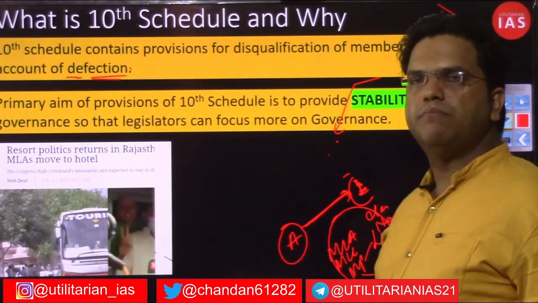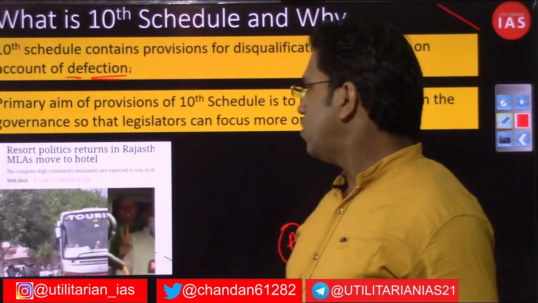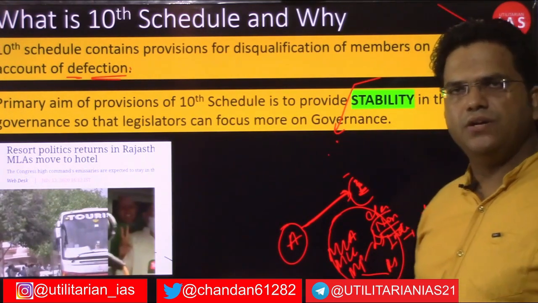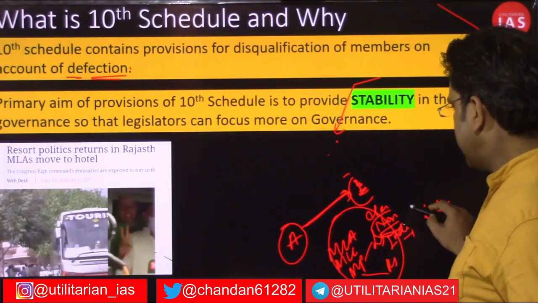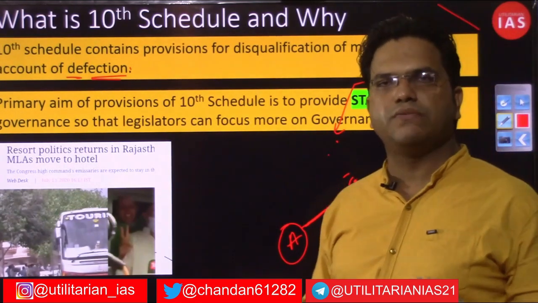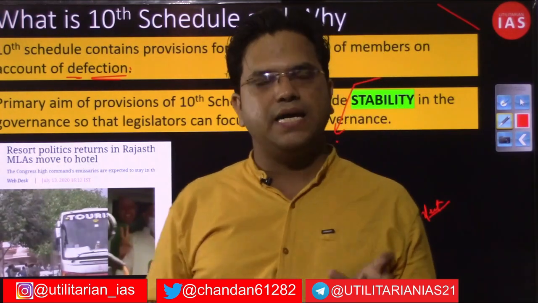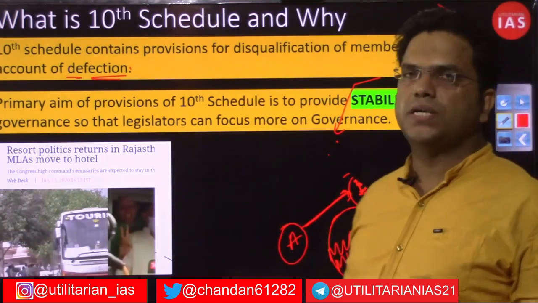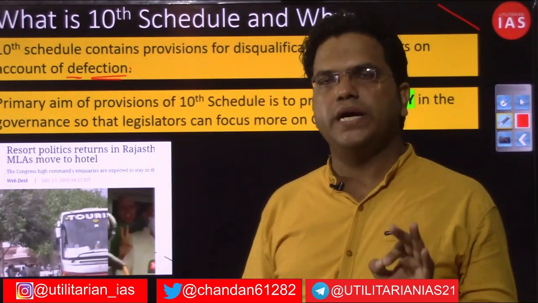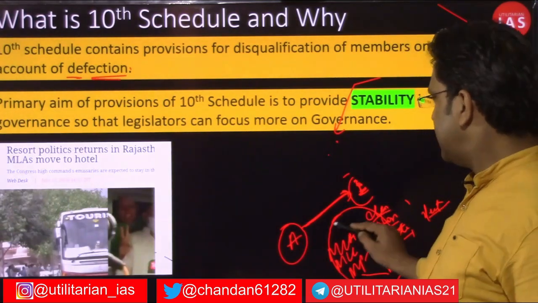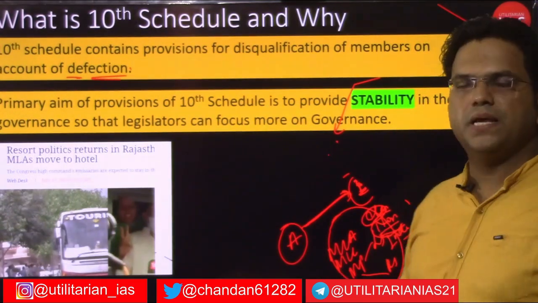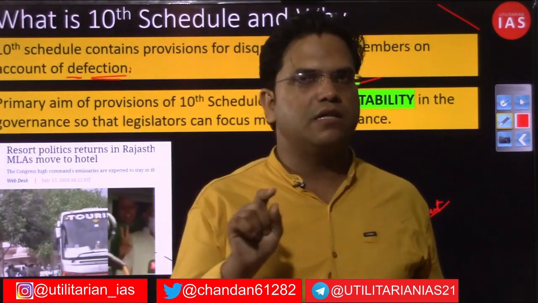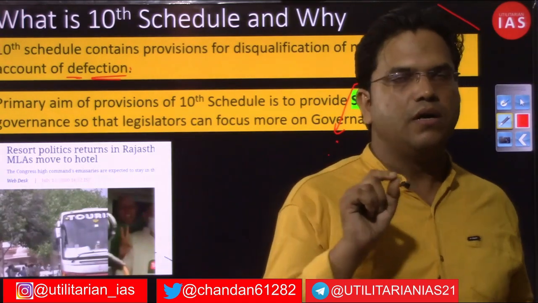So if any member, whether elected or nominated, and although nominated members are not elected on any party ticket, there are certain regulations put on them as well: if they shift their political allegiance after so many months of nomination, then the provisions of the 10th schedule will be applicable to them too. So the provisions are applicable not only to the elected member who has been elected on a party ticket, but also to nominated members and independent members.